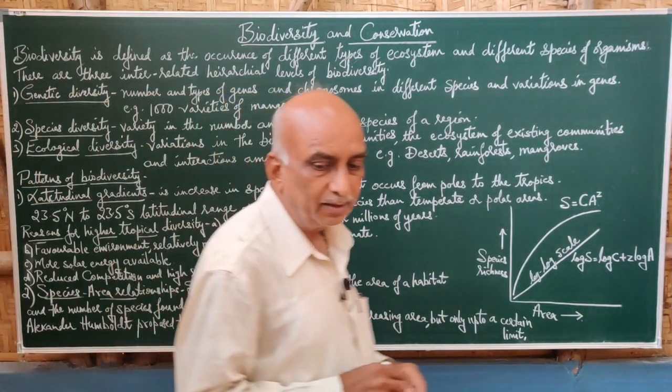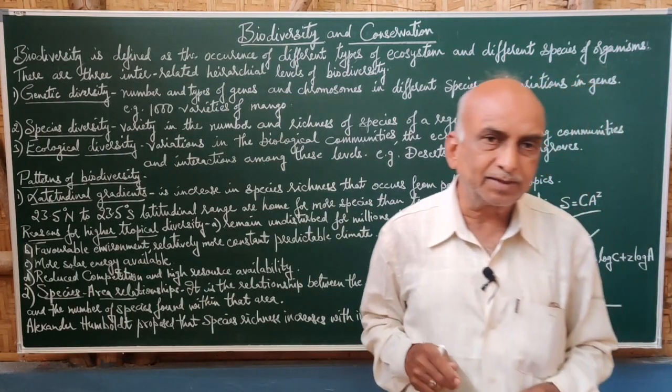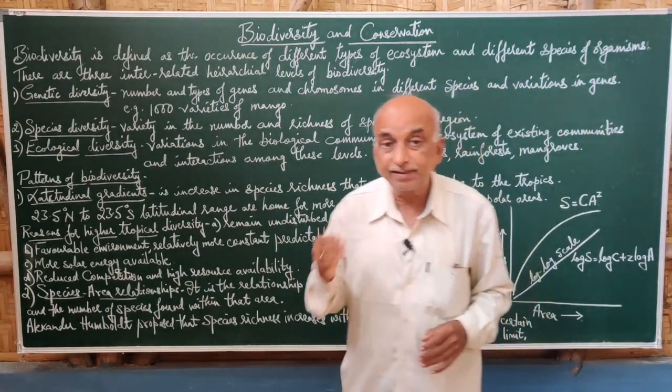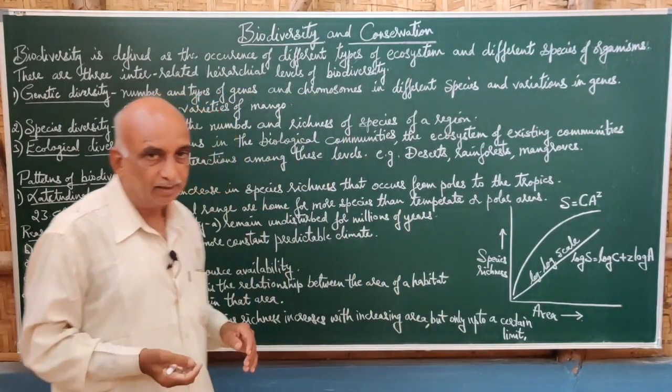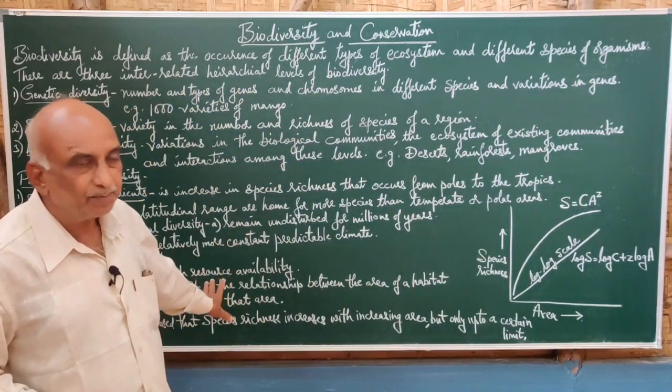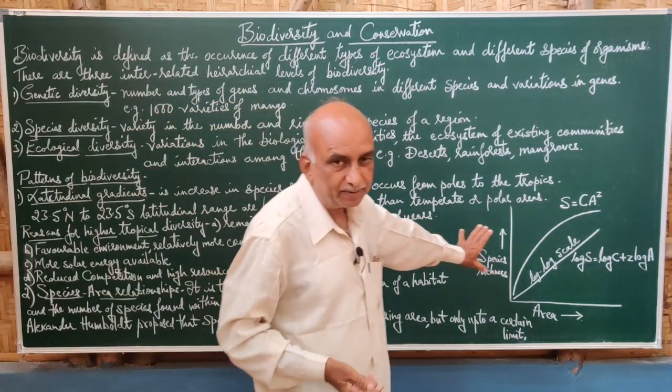Alexander Humboldt, an ecologist, proposed the idea that species richness increases with increased area up to a certain limit. That is also not continuous, but there is a limit for the increase in the number of species, the richness of species in that area. And this relationship has been shown with the help of a simple graph.